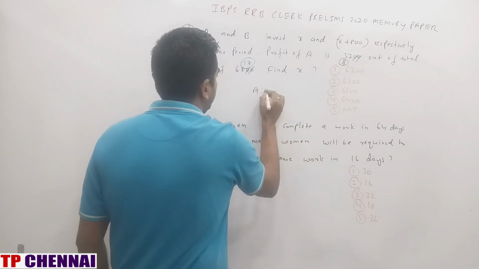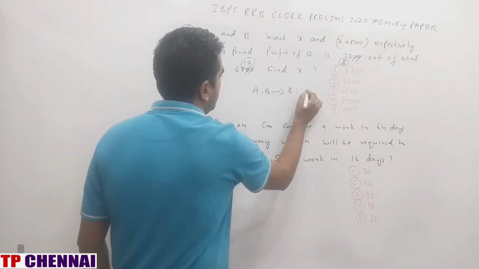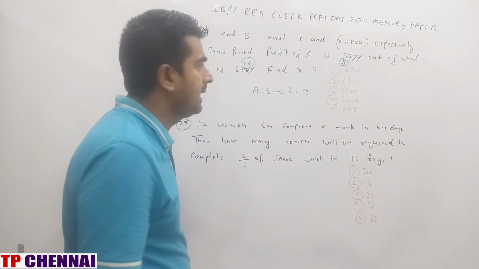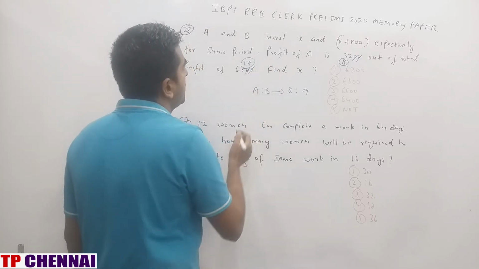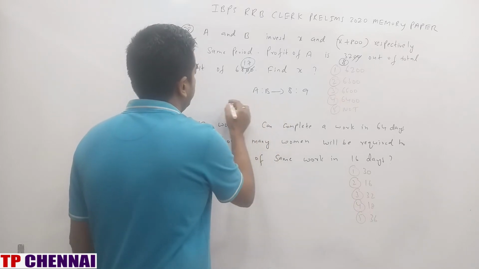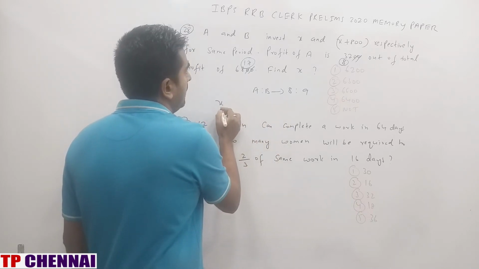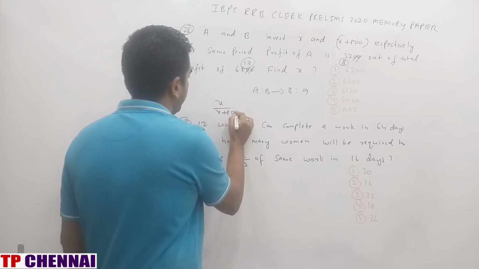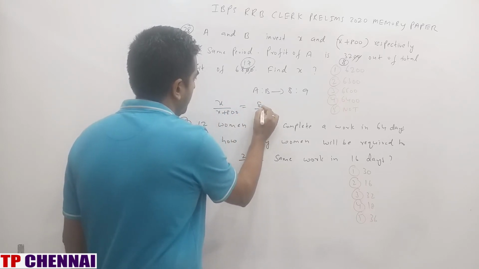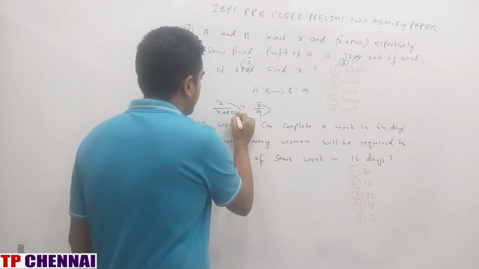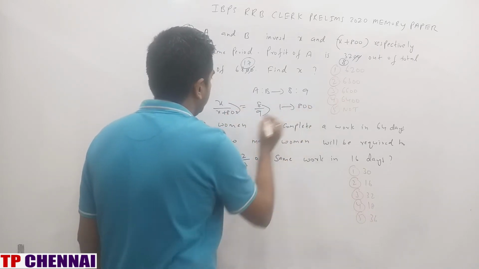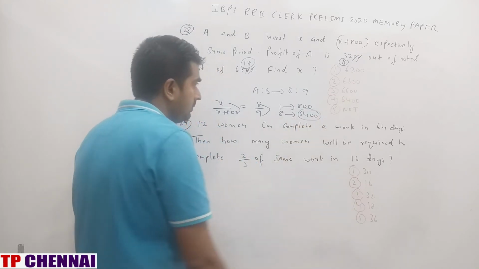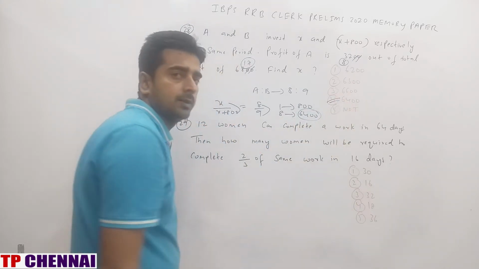So A is to B profit ratio is how much? 8 is to 9. Because A part is 8, total part is 17, so B part will be 9. And here A and B investment ratio is nothing but how much? X and X plus 800 is equal to 8 by 9. Gap is how much? 1. Here gap is 800. One part is 800. X part they are asking, so 8 part is 6400, which is nothing but fourth option.